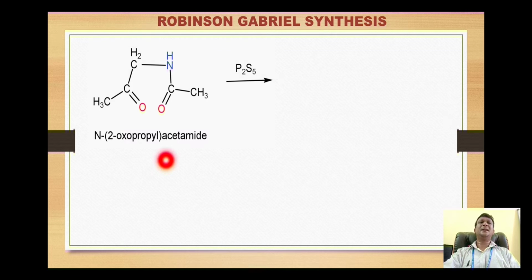In this synthesis the starting material is this N-acetonyl acetamide. Here we can find that on nitrogen this acetonyl group is present. So when this reacts with phosphorus pentasulfide, the carbonyl oxygen of this ketone portion undergoes reaction with the sulfur, and thus this oxygen gets substituted with sulfur.